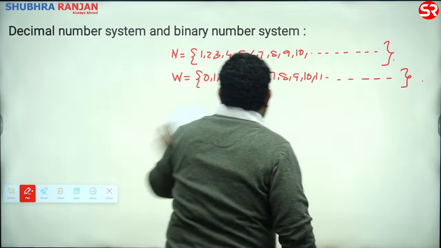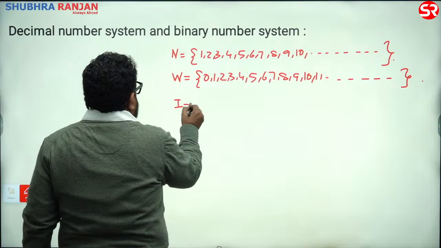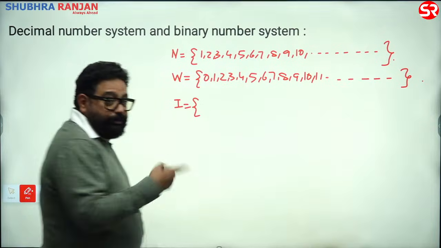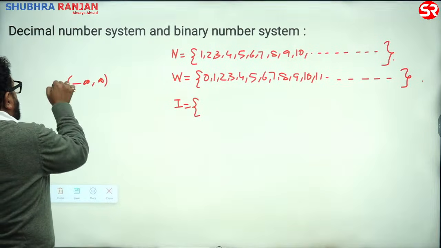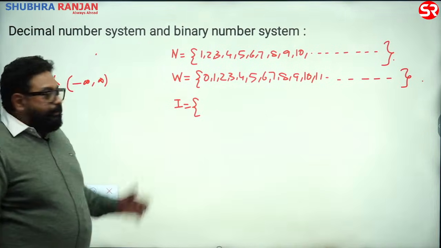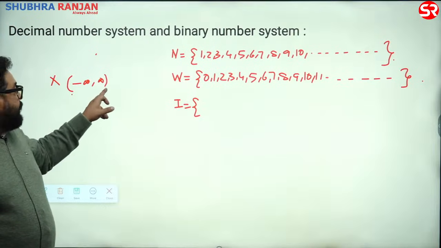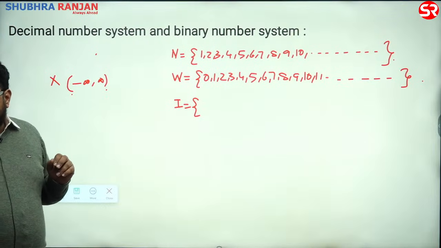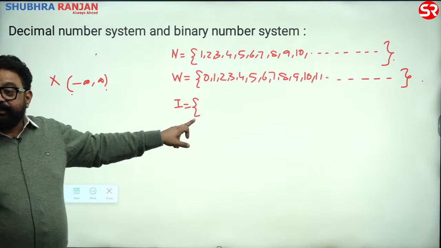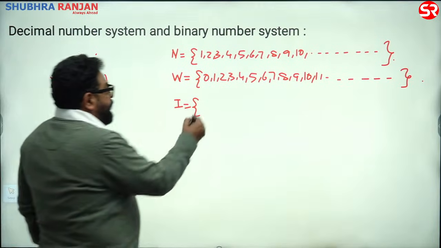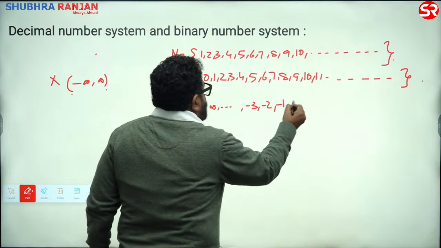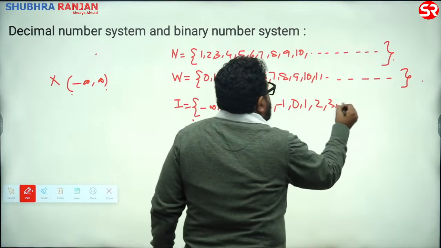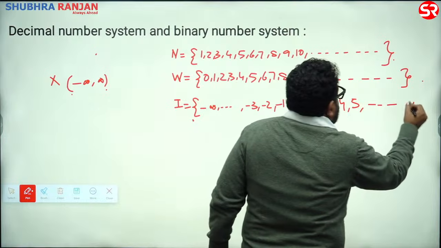So then, after whole numbers, guys, we get integers. What are integers? Now, most of you write integers as this, minus infinity to infinity. Sir, wrong. What is this bracket? These are open brackets. And what I write is the set bracket. So I write minus infinity to minus 3, minus 2, minus 1, 0, 1, 2, 3, 4, 5 till infinity.